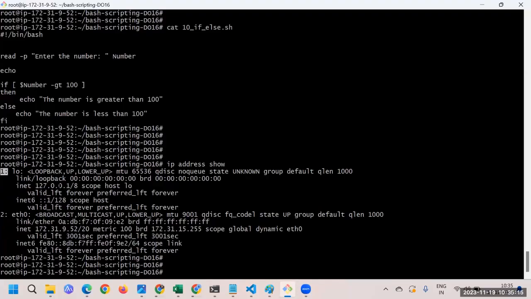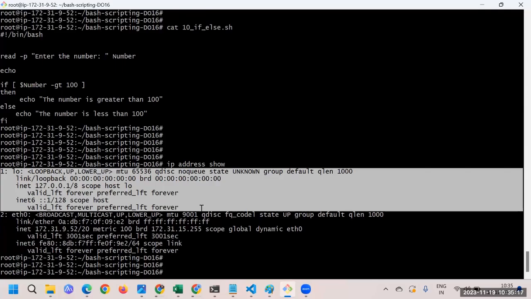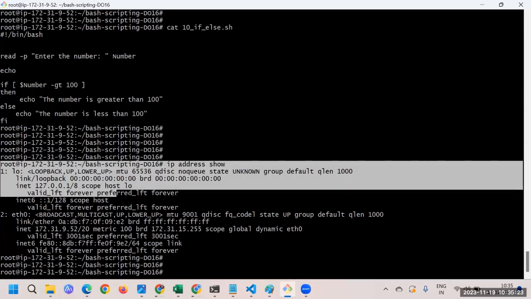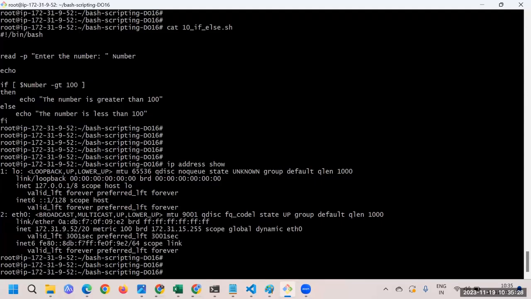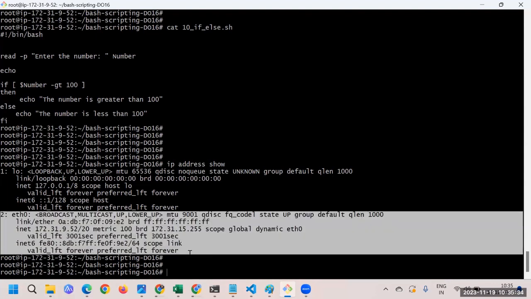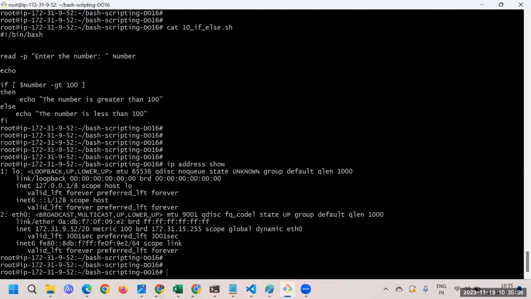Now this is the loopback IP. The loopback IP is there for each and every device, just like a dummy IP. This is the actual port, and here you can see this is the IP we have assigned to this particular port also. So this is the port we have, and we are interested here in finding out how many active ports we have.